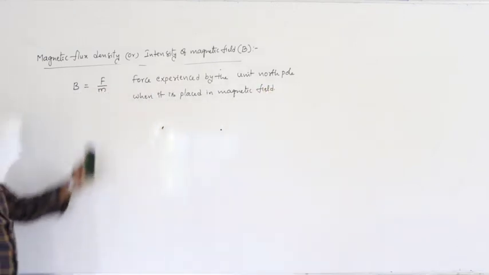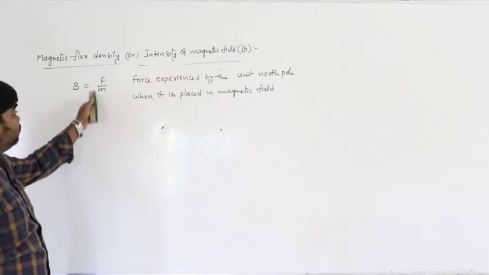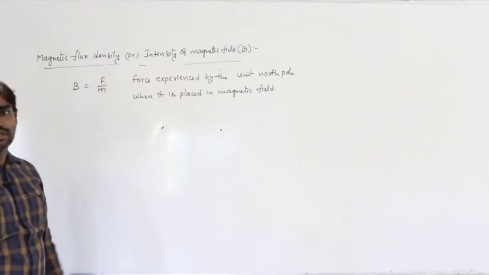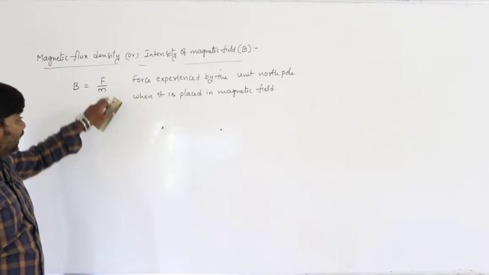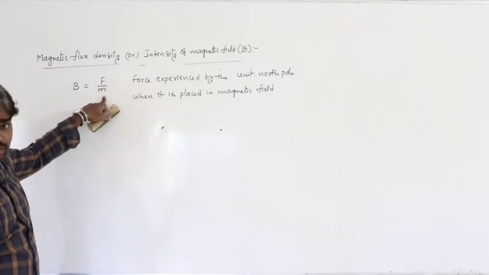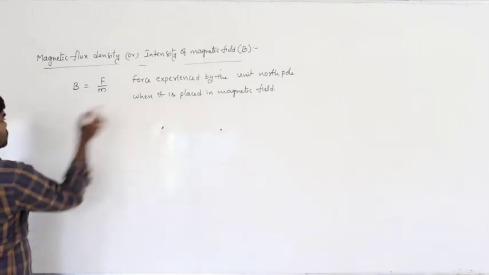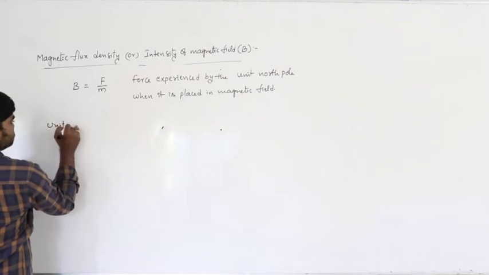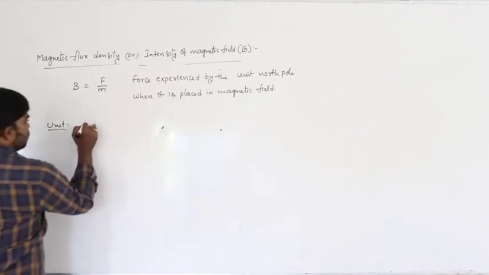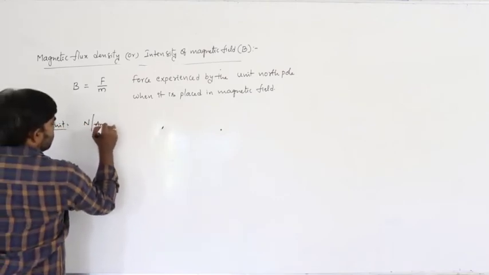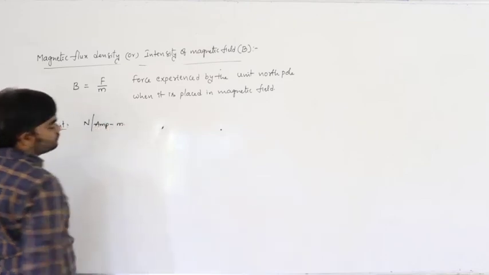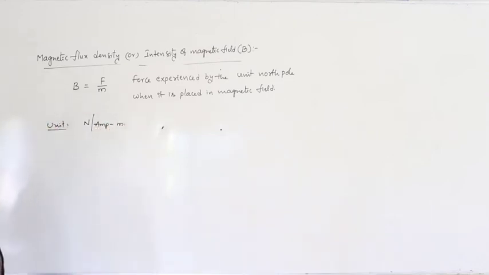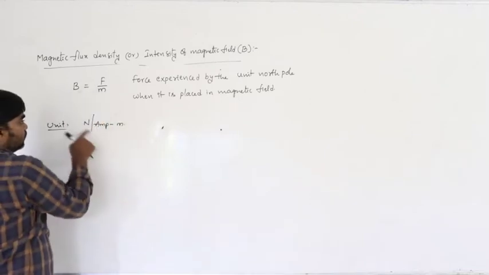That is called the intensity of the magnetic field: force per unit pole strength, and this pole is also the north pole, remember that. So what is the unit of this? Newton per ampere meter.